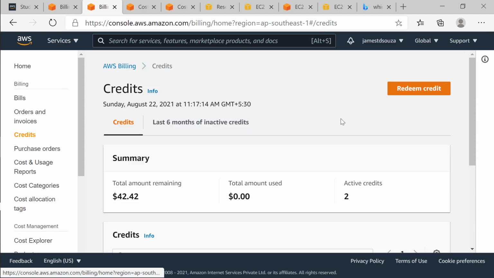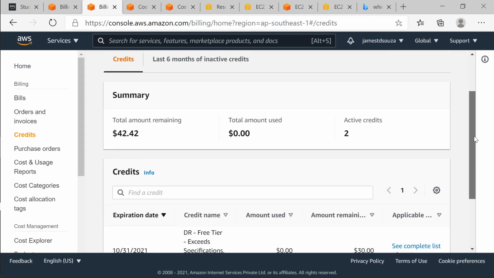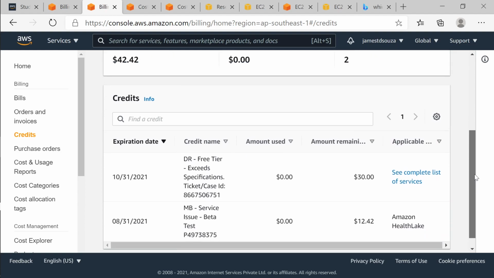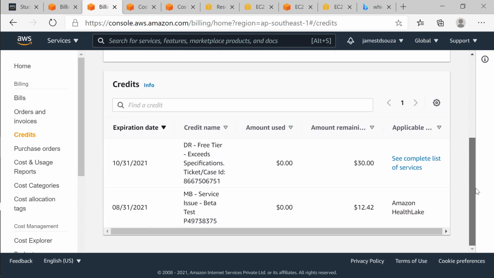So then we come to the credit section. Credits are like an advance money given by AWS themselves to spend. So I collected these credits, $25, by attending a seminar. So I got this credit, out of which $12.42 was saved. But lately, due to so much waiving and everything, they have charged my credits also for one of the services.